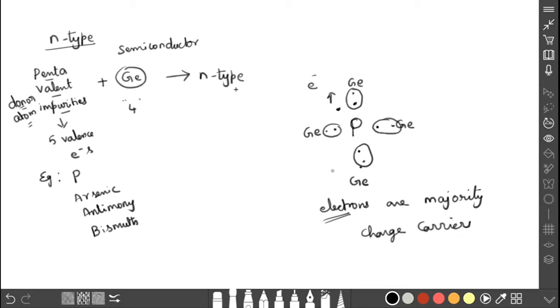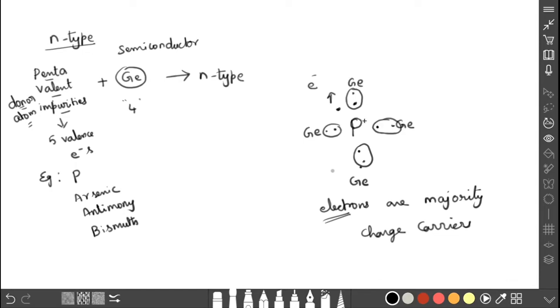Once again I will repeat what n-type semiconductors are and how they are formed. When the pentavalent impurity is added to the germanium semiconductor, it produces the n-type semiconductors. Examples of pentavalent impurities are phosphorus, arsenic, antimony, bismuth. It consists of 5 valency electrons in the outermost orbit. So 4 will make bonding with the germanium and 1 electron is in excess. So it is ready to donate. That's why phosphorus is named a donor atom. So in case of n-type semiconductors, electrons are the majority charge carriers.